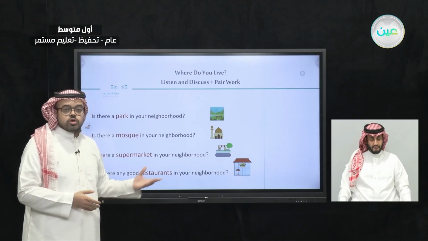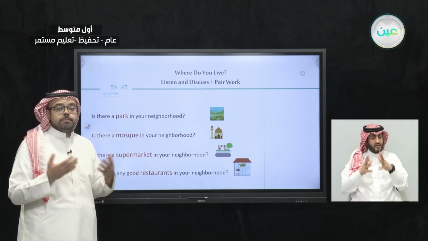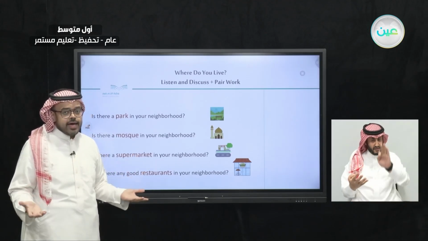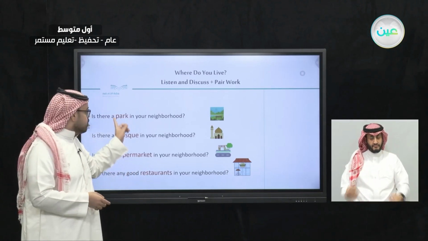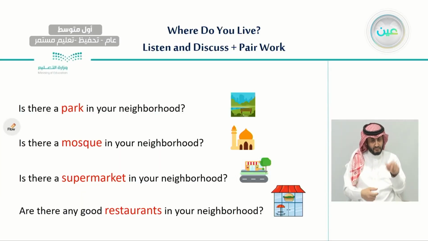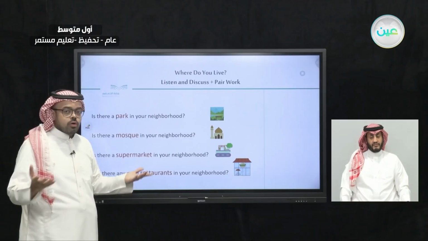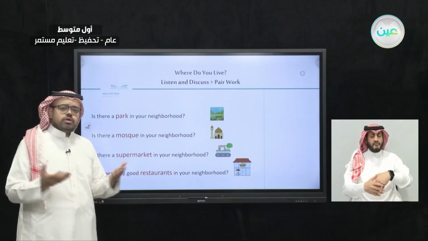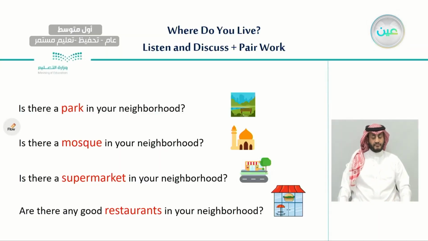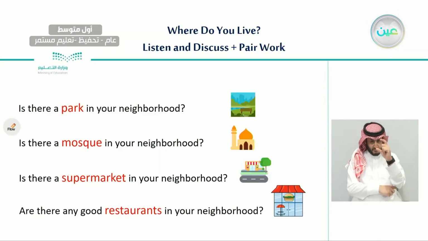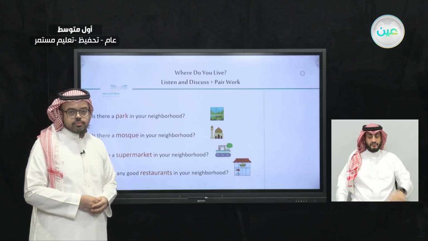So here we talk about 4 different places that we usually have in a neighborhood, which are park, where we can go and play and maybe have a little walk. Also, mosque, which is the place where we go for prayer.